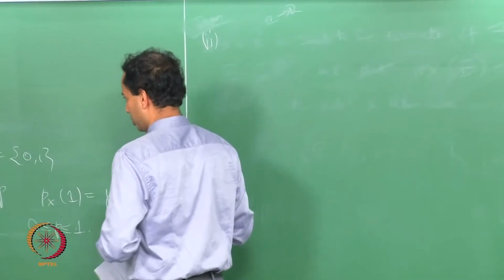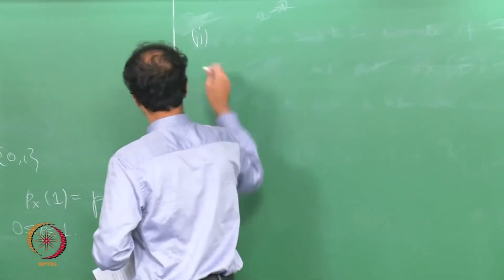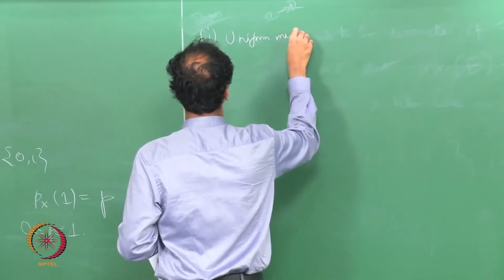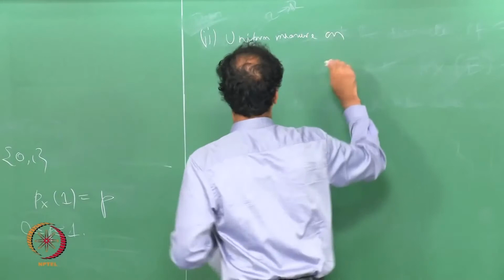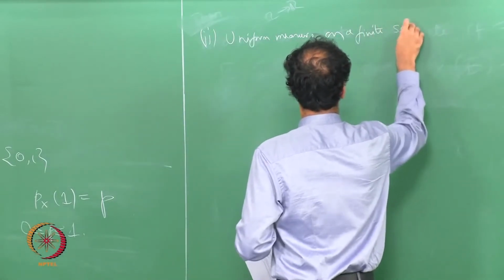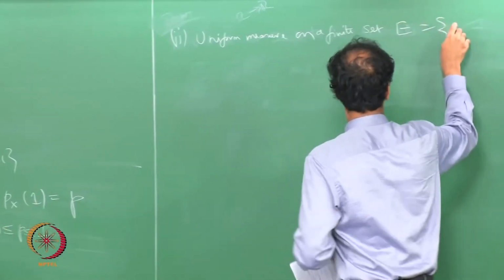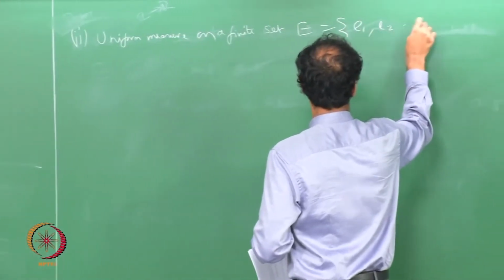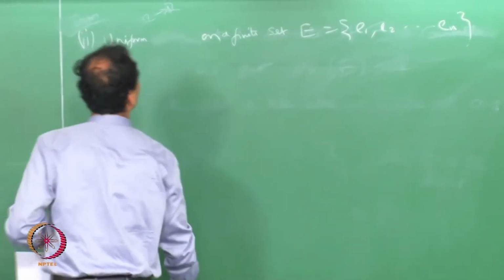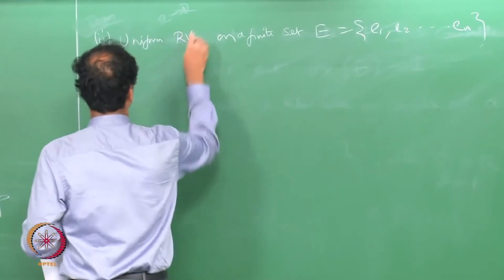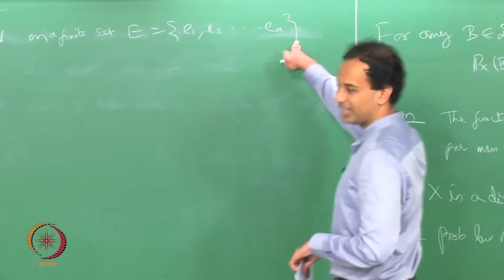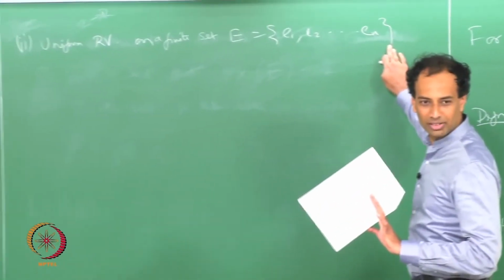The second example I want to give is a uniform measure on a discrete set. A uniform random variable, I should say, on a finite set. So, if you have a set E equal to e1, e2, dot dot dot, en, your set E is now finite, it is not even countably infinite.